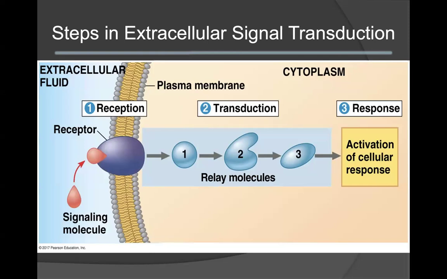Here we have an overall example of the general pathway that is involved in a hydrophilic molecule. The hydrophilic signaling molecule, remember, is hydrophilic, so it cannot pass through the cell membrane on its own. As a result, it will bind to its receptor on the cell membrane. This initiates the reception phase. This will then cause the transduction pathway to occur through a series of relay molecules. And finally, this will then cause a cellular response. Remember, this can be an activated enzyme. It could also be some sort of nuclear response, such as turning on a gene or up or down regulating a gene.